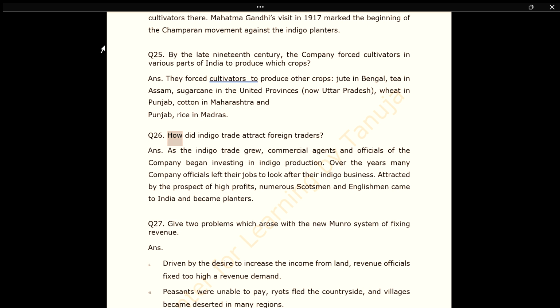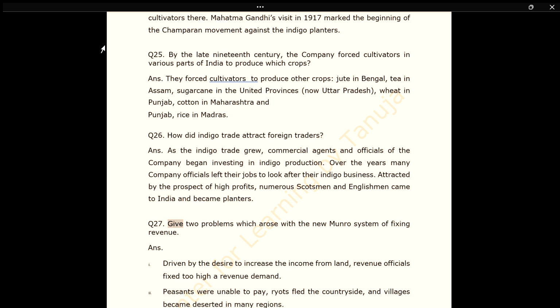Q26. How did indigo trade attract foreign traders? Ans. As the indigo trade grew, commercial agents and officials of the company began investing in indigo production. Over the years, many company officials left their jobs to look after their indigo business. Attracted by the prospect of high profits, numerous Scotsmen and Englishmen came to India and became planters.